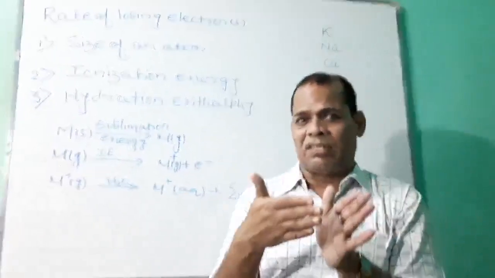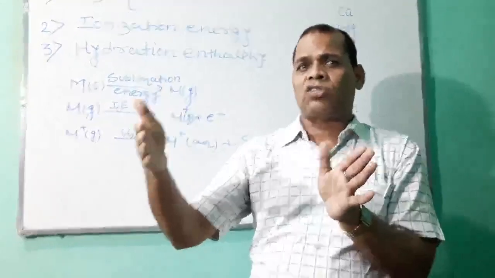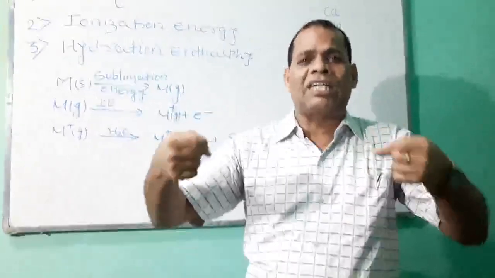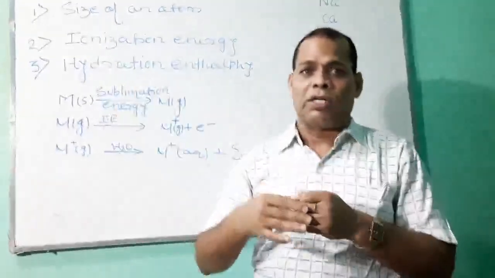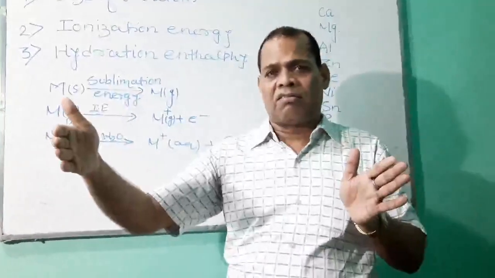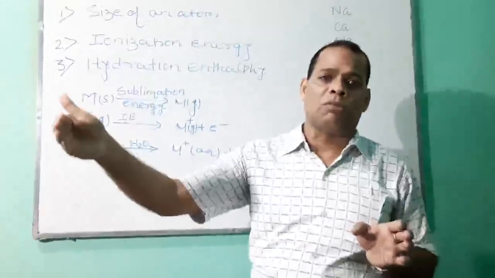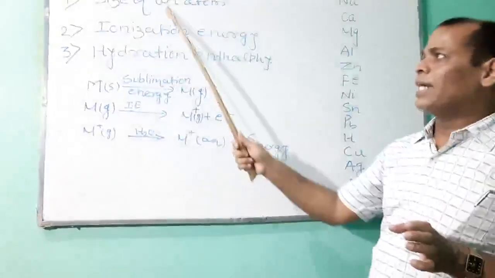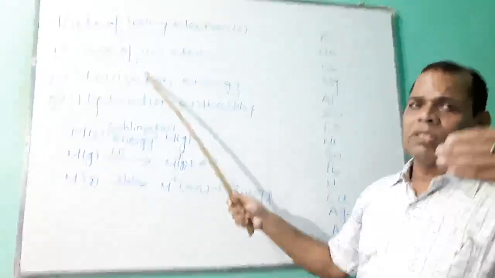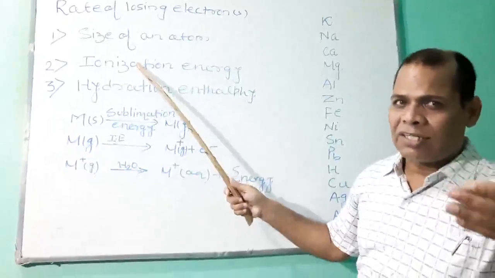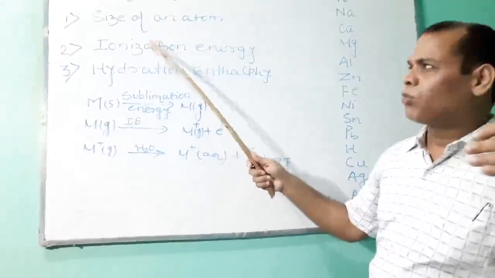Similarly, when the outermost electron is closer to the nucleus, it is held strongly. So a lot of energy is required to remove those electrons. But if the size of an atom is bigger, then it is easier to remove the electron from the outermost shell. So if the size of an atom is small, the reactivity is less. If the size of an atom is more, the reactivity will be more, because losing the electron will be easier.